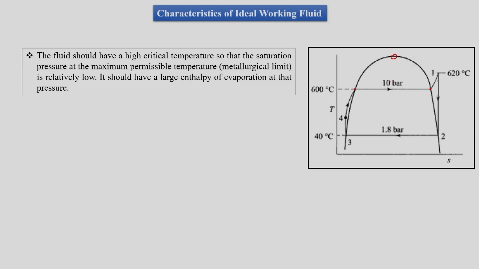So our basic requirement here is a high critical temperature, and that would serve 2 points: a higher saturation temperature corresponding to our working pressure, and also a larger latent heat of vaporization.